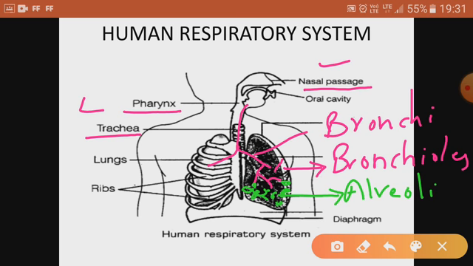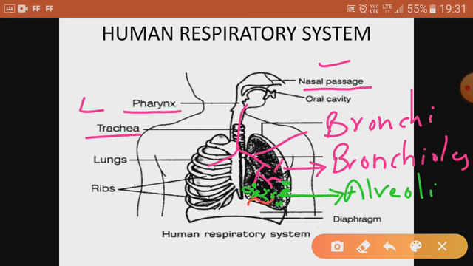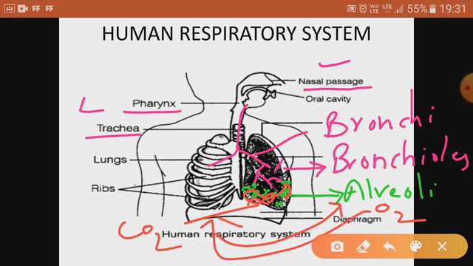And the alveoli are richly surrounded by blood capillaries, so that from the blood the carbon dioxide can go to the alveoli, and from the alveoli oxygen can come to the blood. Then the blood carries it to each and every cell of the body for oxidation of food and release of energy.